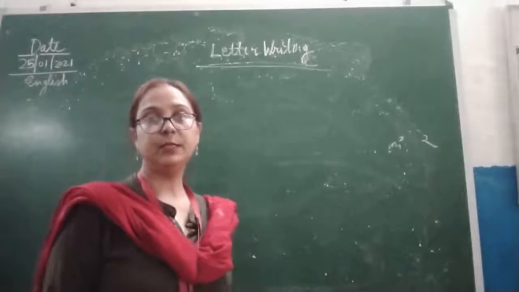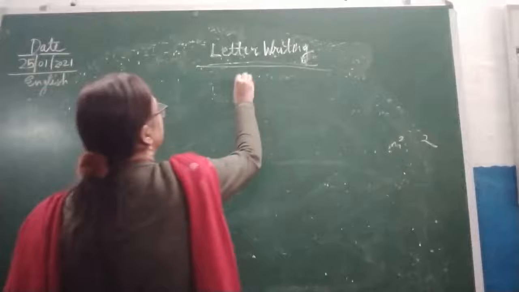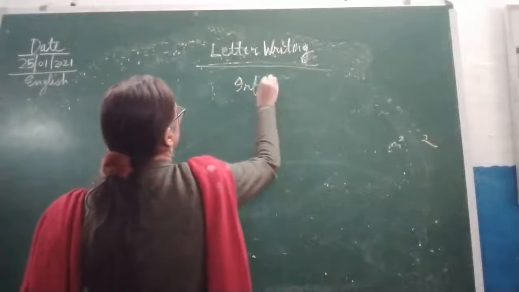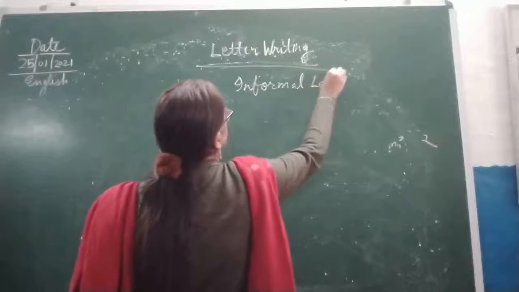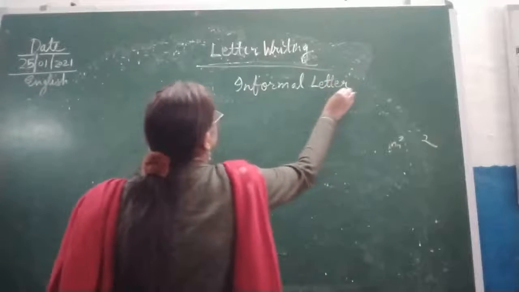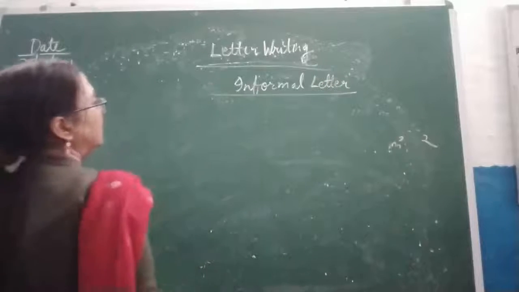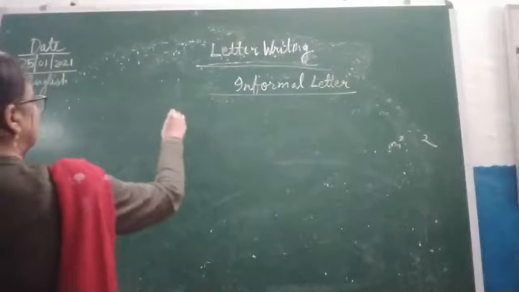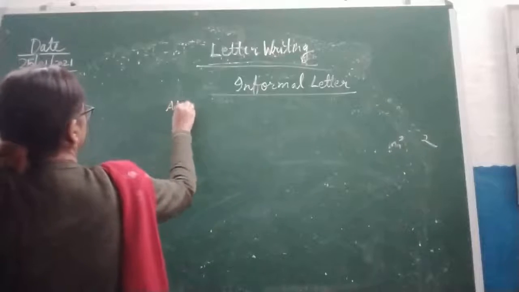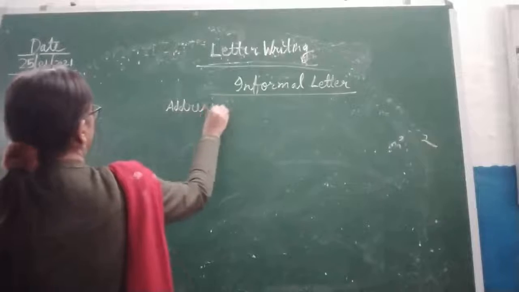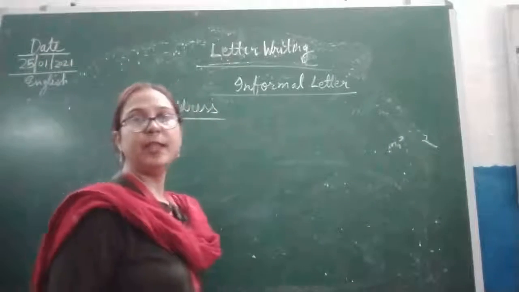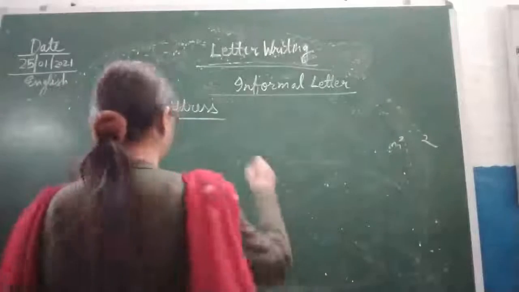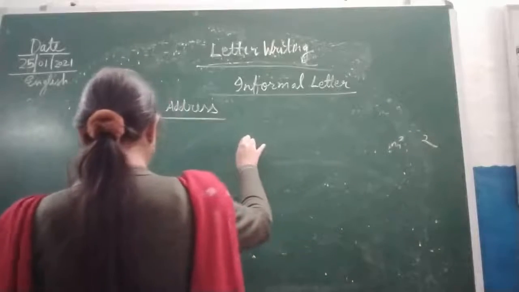Now first we will discuss informal letter. So in that, first address. Address means here we will write the address of the writer.